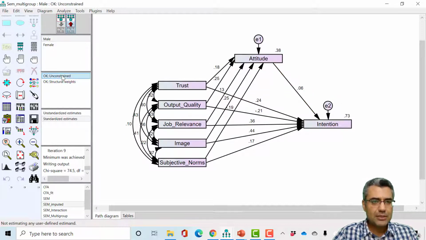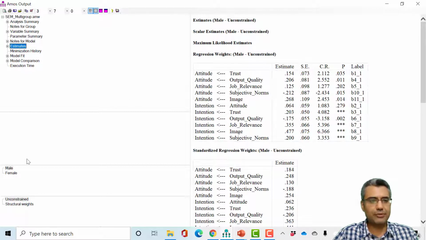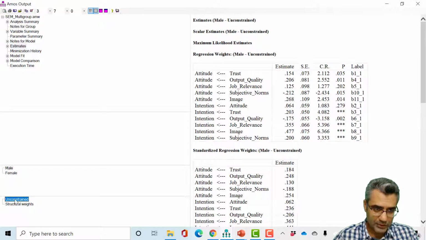Now let's check the results here. So for male, it's weaker. For female, it's very strong. This means among females, there is a significantly stronger relationship between attitude and intention than male, right? You can see the results here too. Estimates. So here you can read the results. So I open the estimates tab, and here you can switch between male and female, you see, and even you can switch between unconstrained and constrained models. But I want unconstrained because constraint is just, we use it to impose some constraint to test the difference between the models.